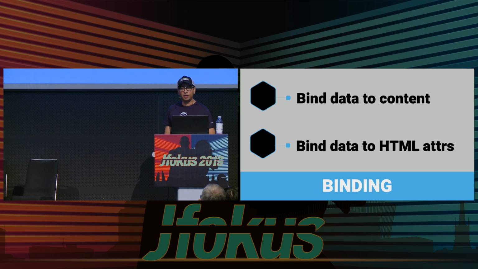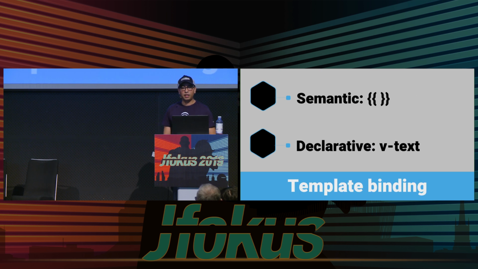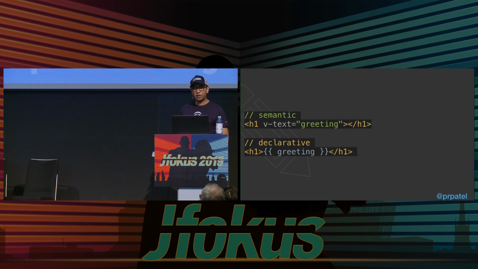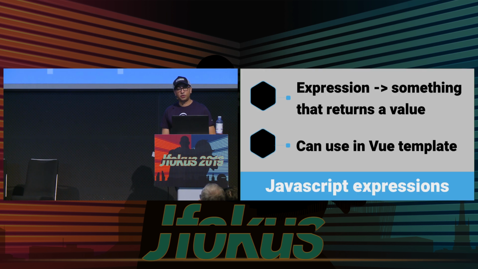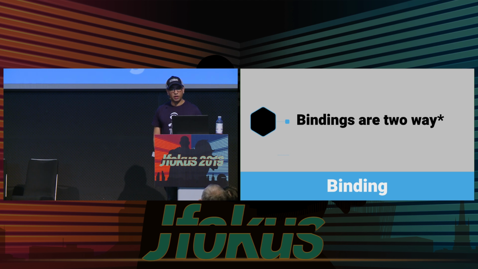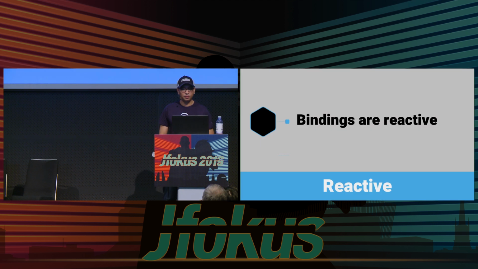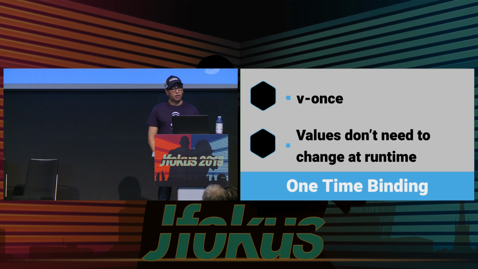All right, we looked at binding. We can bind data to content. We can bind data to HTML attributes, semantic binding using curly braces, or declarative binding using something like v-text or v-html. And we can have expressions inside of our semantic bindings. Expressions are something that return a value and that you can use in a Vue template. We also talked about how bindings are two-way and reactive. How does it work? Magic, right? We talked about v-once for values that don't need to change at runtime.